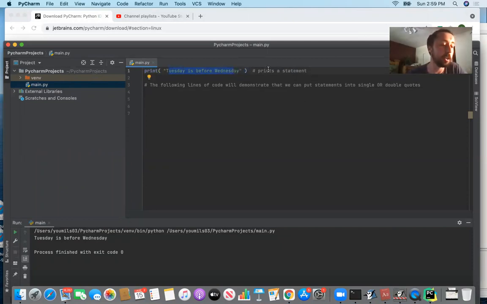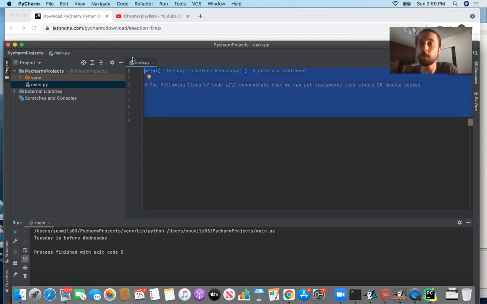So hopefully you're getting familiar with not just printing statements, but also how to make comments and why they might be helpful for the execution of code. We still have 5 minutes left, so we can talk about some basic arithmetic expressions. Python is able to do some math for us. Python is capable of adding, subtracting, multiplying, dividing, and also finding the remainder when one number is divided by another number. So let's go ahead and see some of that in action.